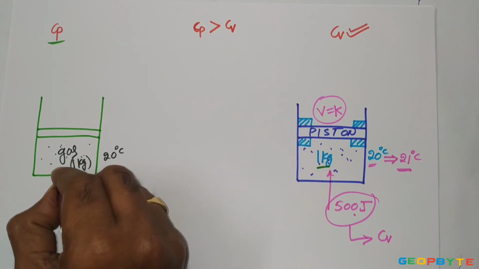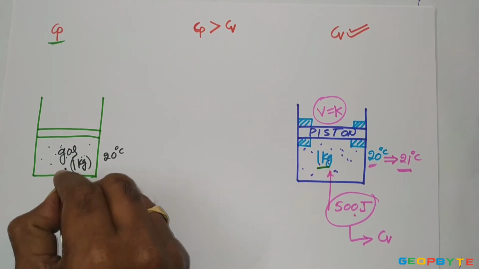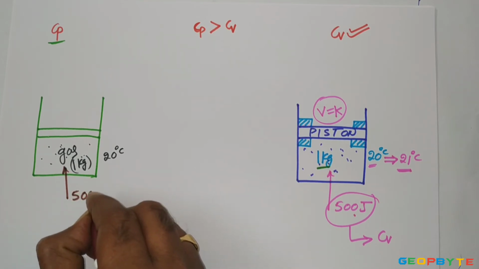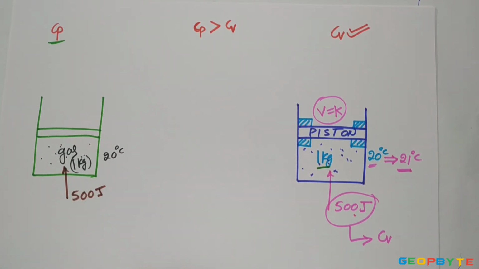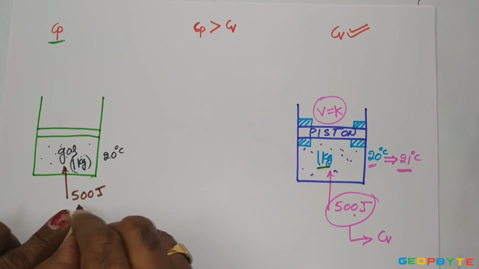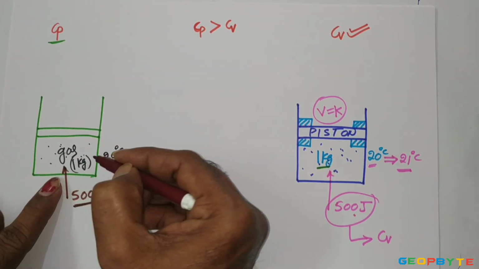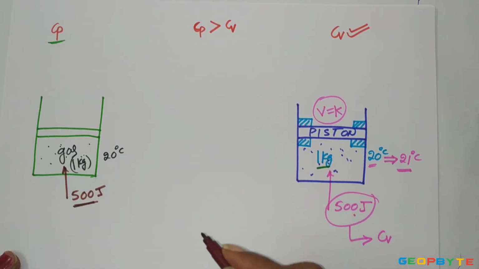So now I am supplying some heat. Assume the same amount of heat is supplied: 500 joules of energy is supplied to the system. While I am supplying the 500 joules of energy for 1 kg mass of gas, its temperature is naturally increasing. Along with temperature, the pressure of the gas also increases.